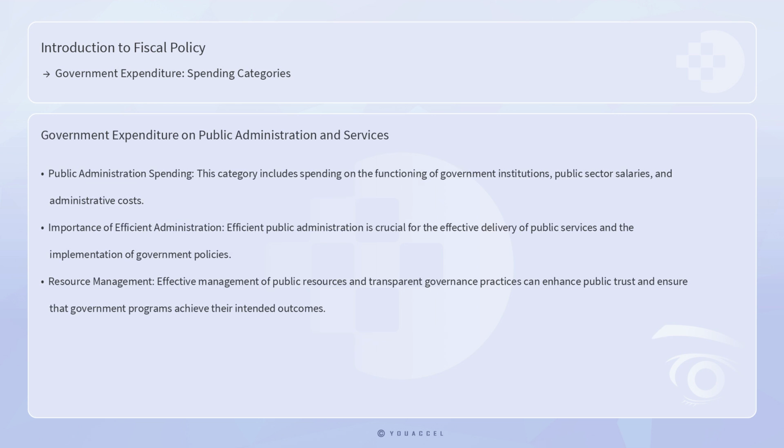Government expenditure also extends to public administration and general government services. This category includes spending on the functioning of government institutions, public sector salaries, and administrative costs. Efficient public administration is crucial for the effective delivery of public services and the implementation of government policies. For example, the effective management of public resources and transparent governance practices can enhance public trust and ensure that government programs achieve their intended outcomes.